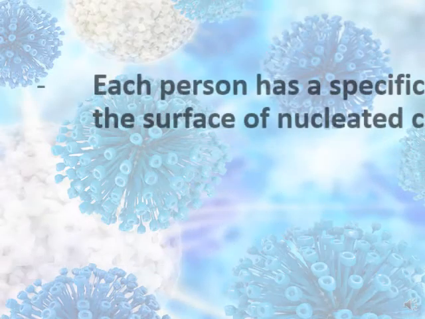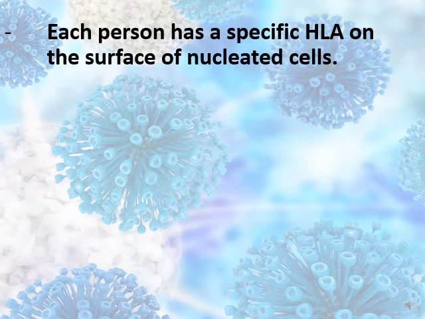Move now to some notes about the HLA. Each person has a specific HLA on the surface of nucleated cells, the cells that have a nucleus. But wait a moment, we have special types of cells that don't have a nucleus inside our body.